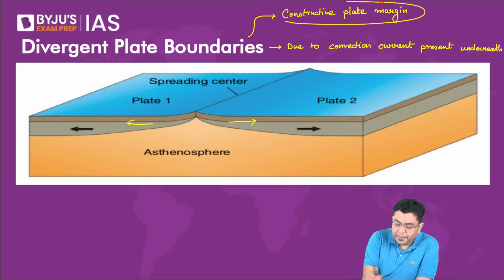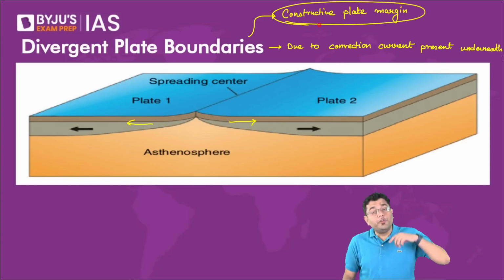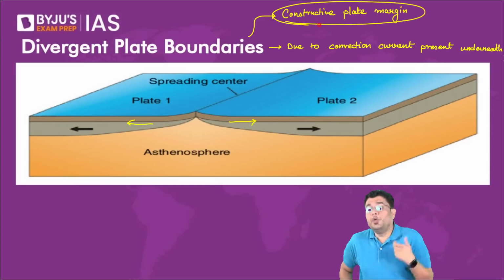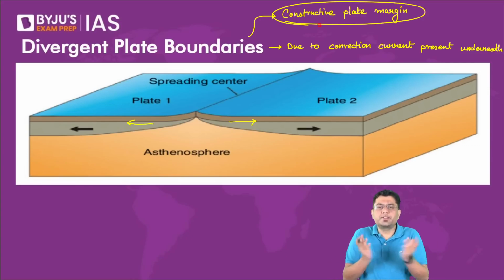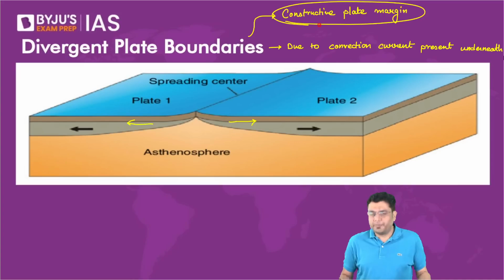Why? Because there is always going to be creation of a newer crust in between. As the existing ones move away, a newer crust will replace them. So construction of a newer crust, that is a constructive plate margin.